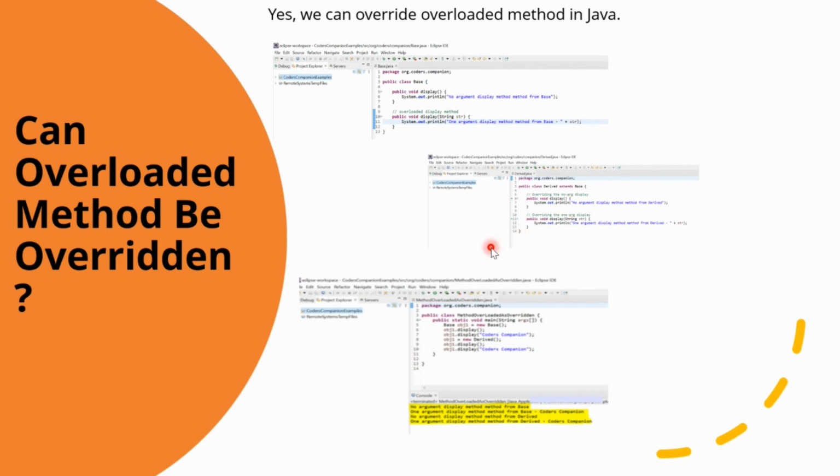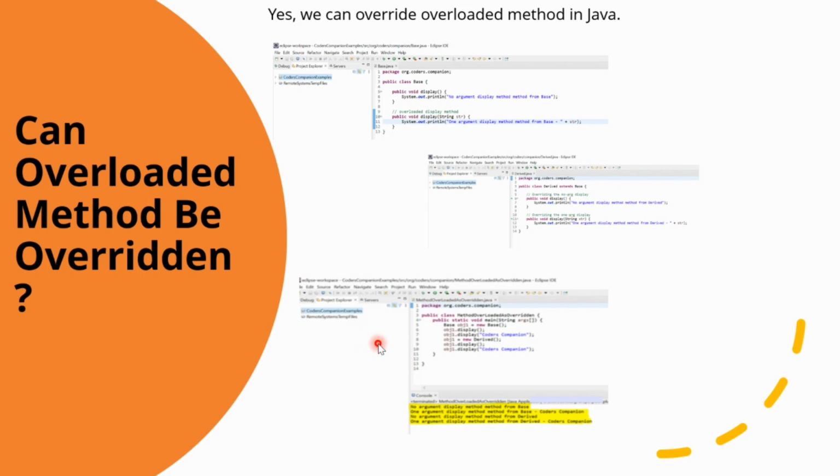So in total, the behavior of the display method depends on the actual type of the object one refers to. See, here I have created object1.display. So what I am saying is that the behavior of the display method depends on the actual type of the object that object1 refers to.